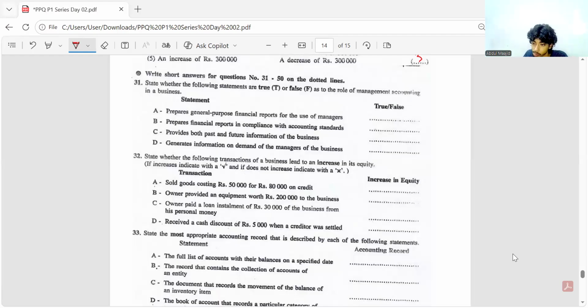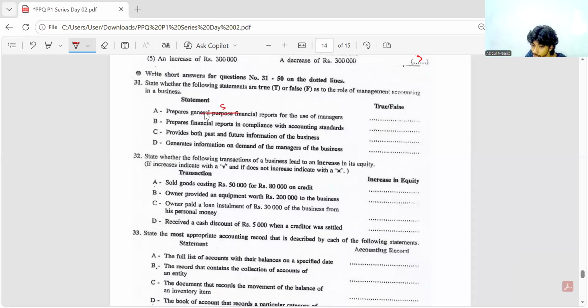Okay. Then the last few questions for today. The short answer questions. Most of them are easy. We'll do it. State whether the following statements are true or false as to the role of management accounting. Prepares general purpose financial reports for the use of managers. True or false? That is false.